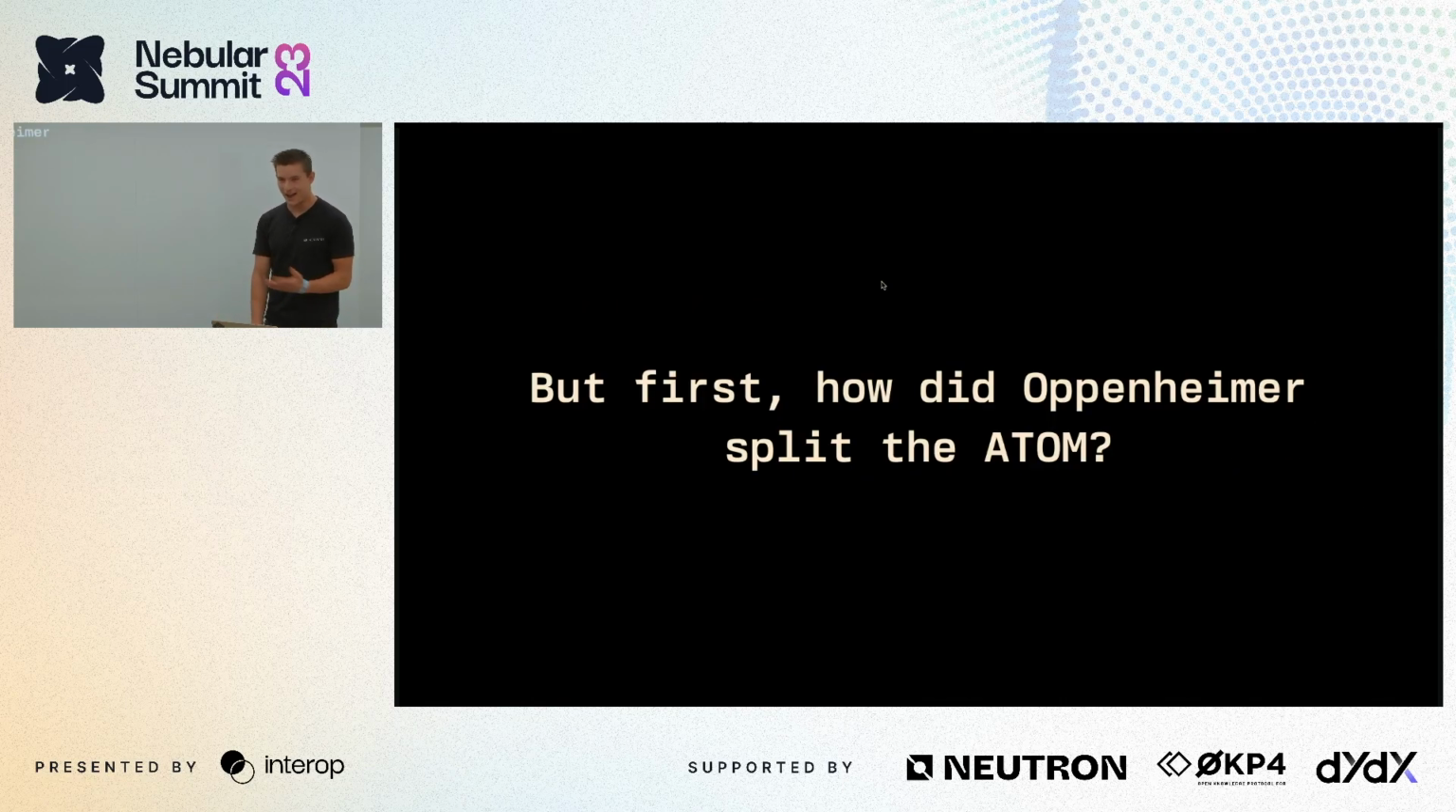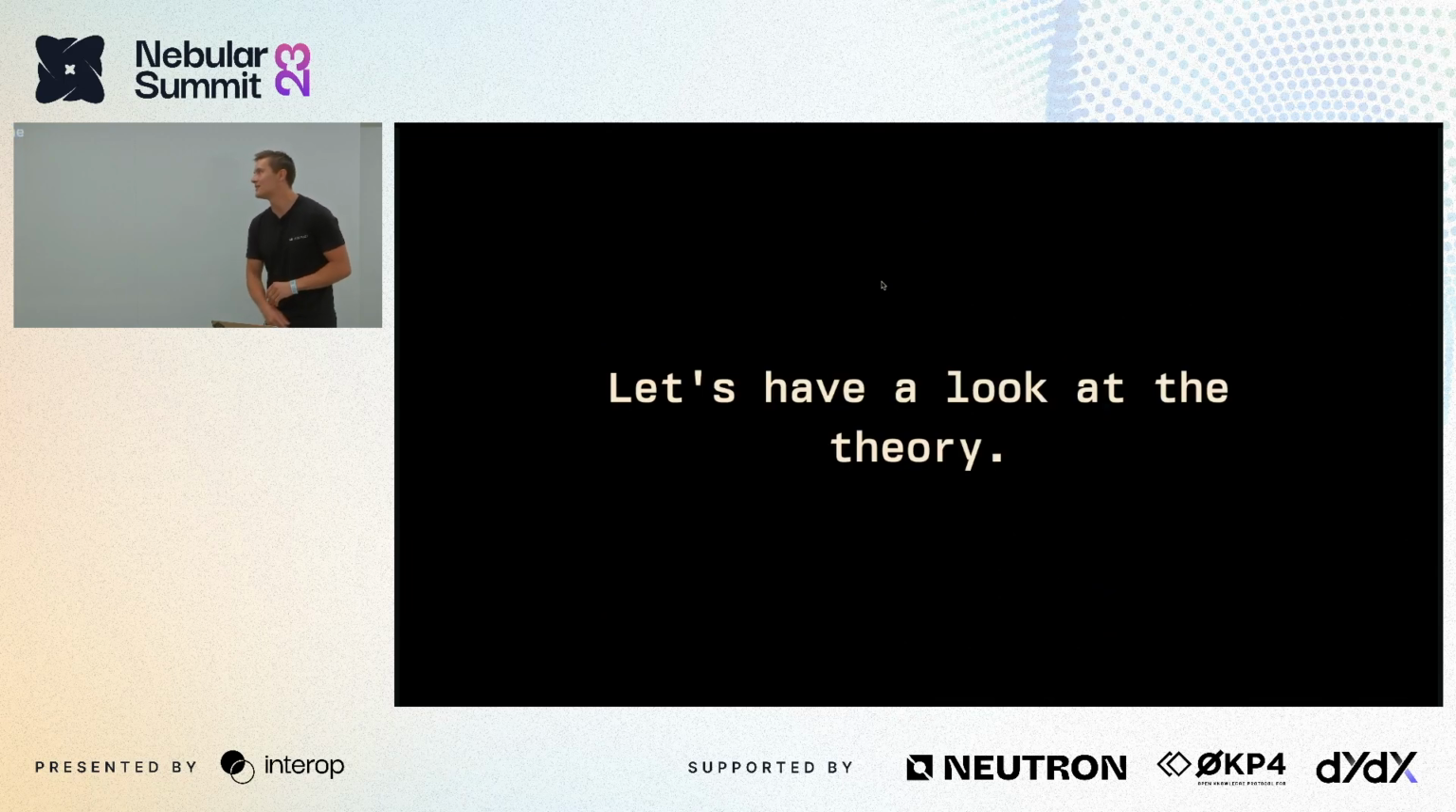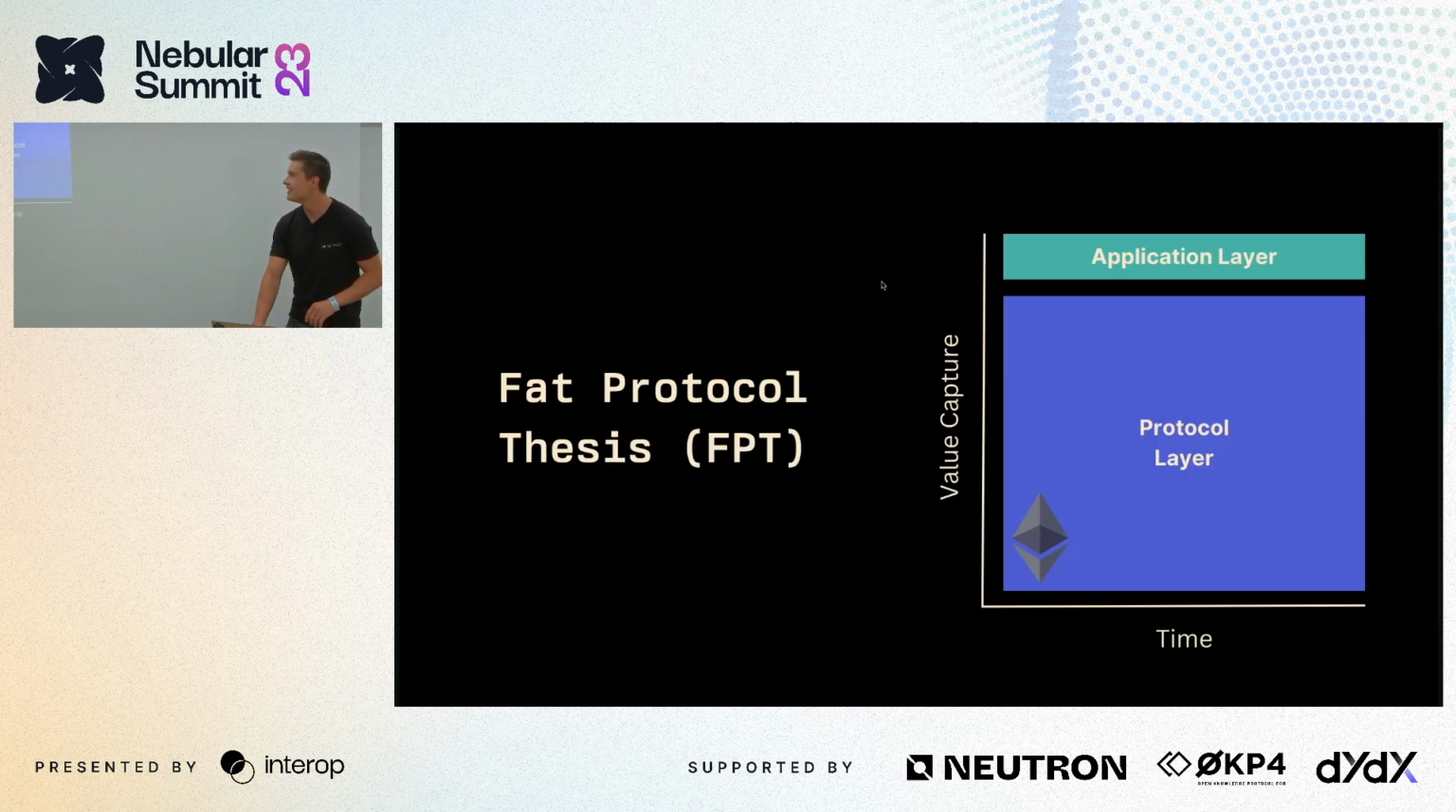But first, how did Oppenheimer split the Atom? Well, technically he didn't. It was John Cockcroft and Ernest Walton, but that's beside the point. So let's take a look at the theory.